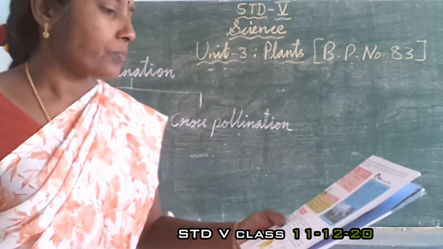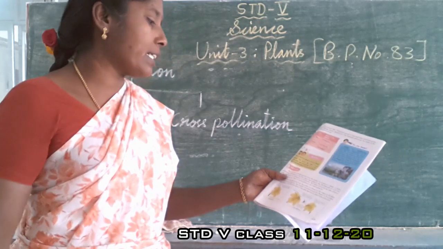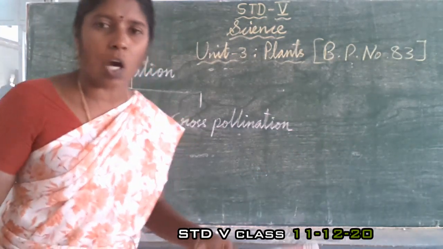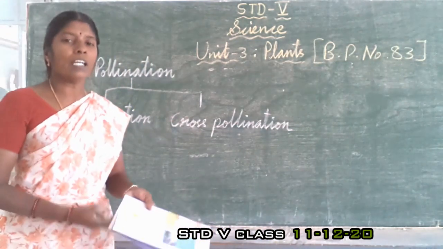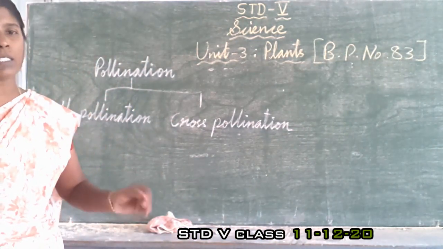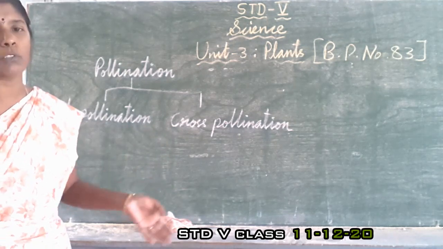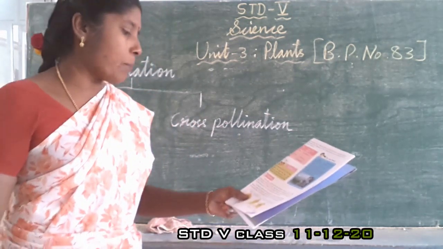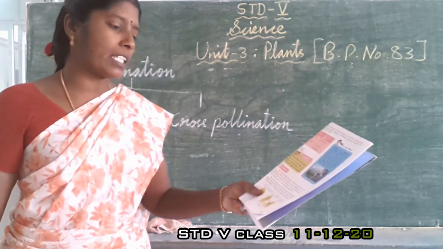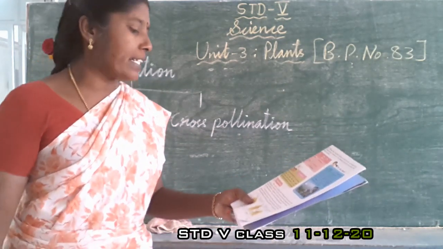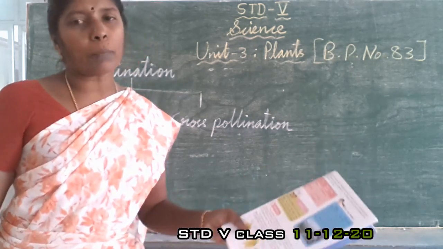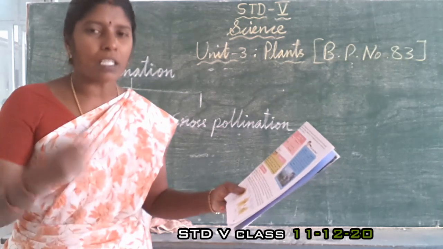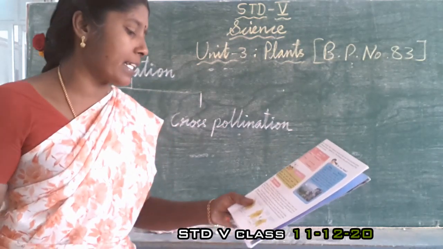Okay, now the transfer of pollen grains from the anther to the stigma of the flower is called pollination. That is common. Pollination is the first important event in the development of fruit, and pollination is followed by fertilization. First pollination, then fertilization will take place, isn't it?